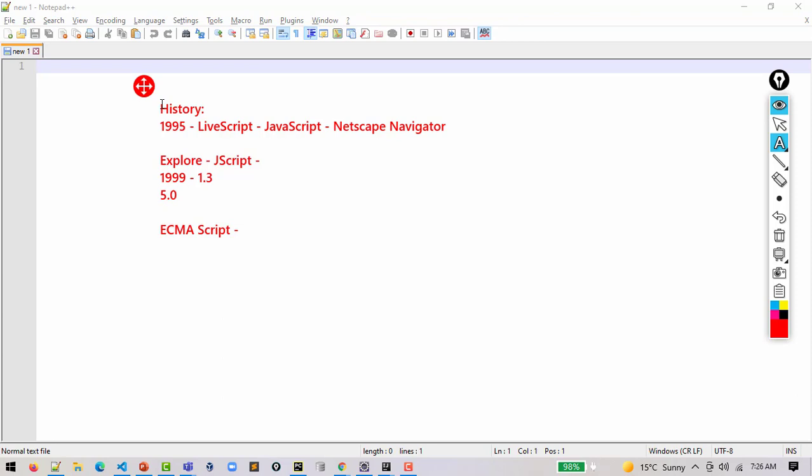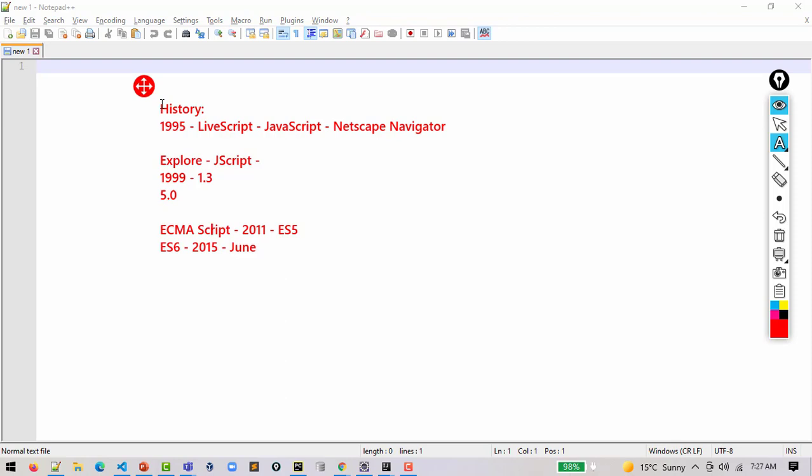They gave ES5 in 2015, and the major release was ES6, which came in June 2015. So now all updates of JavaScript are being given to us by this standardized body called ECMAScript.